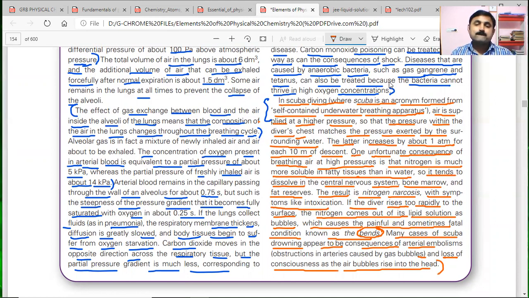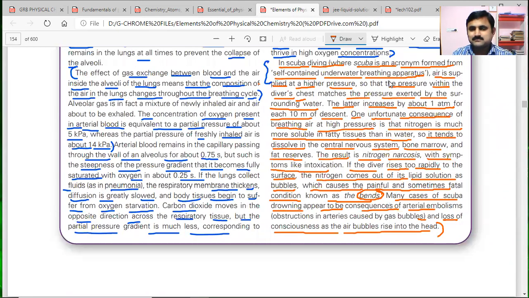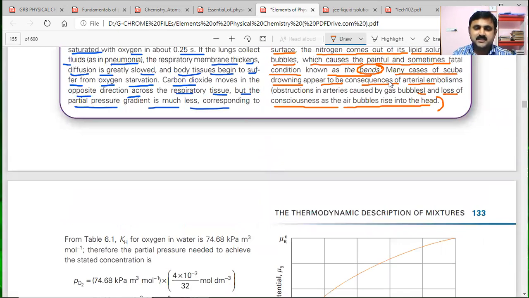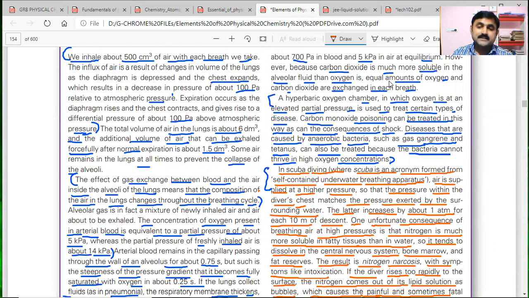So what we observed from this entire box discussion is the solubility and its application from Henry's law.